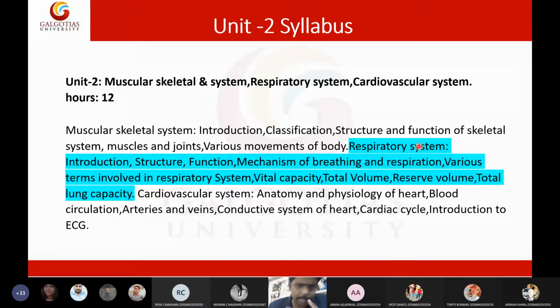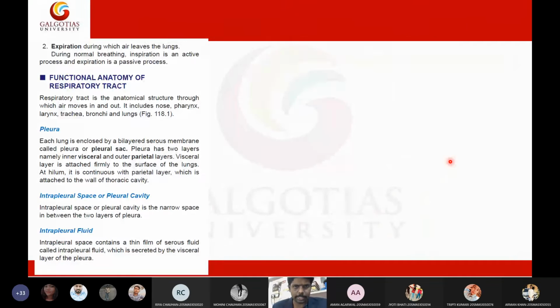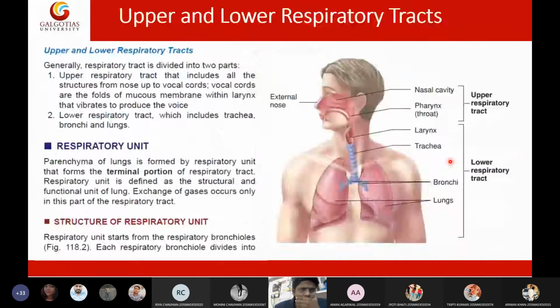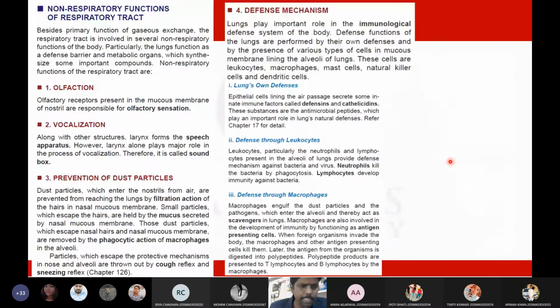If you see the syllabus, in respiratory physiology we have introduction, structure and function of lungs, then mechanism of breathing, respiration, and lung function tests, such as the vital capacities and the tidal volume. We already finished the functional anatomy of the respiratory tract, both upper and lower. Now we are discussing the mechanism of breathing and respiration. So I will directly jump to the topic, skipping all these basics. Coming to the mechanism of breathing.